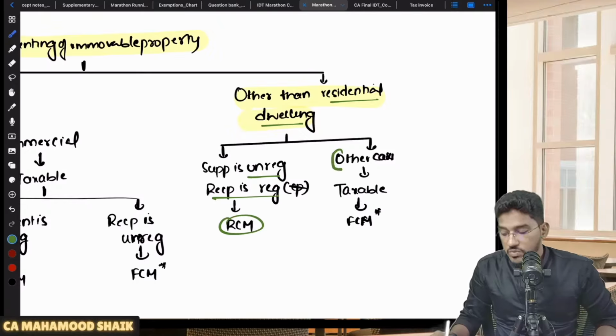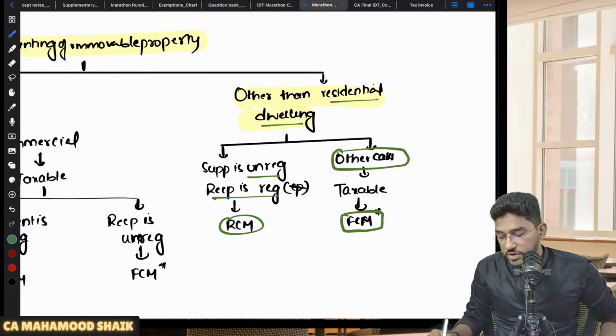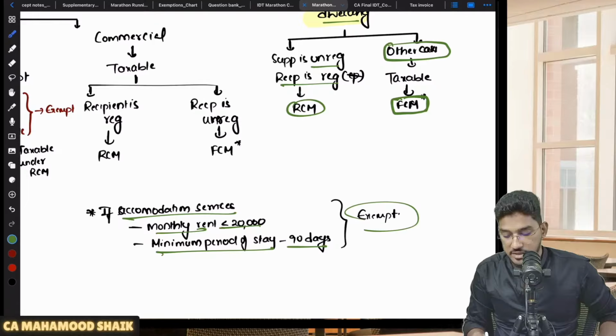In all other cases, for example if the supplier is registered and the recipient is unregistered, I told RCM. In all other cases, it will be covered under forward charge mechanism. But here also, this exemption will become applicable if it is an accommodation service. If the monthly rent is less than or equal to 20,000 and the minimum period of stay is 90 days, then it could be exempted.